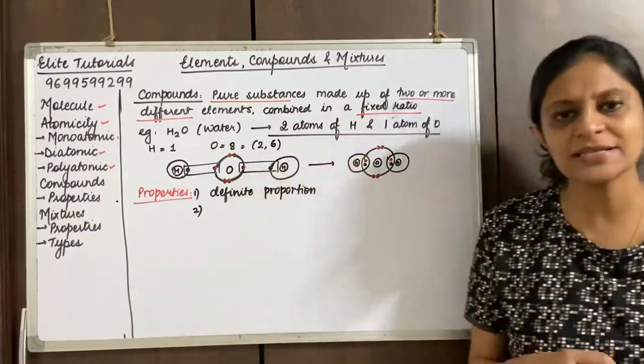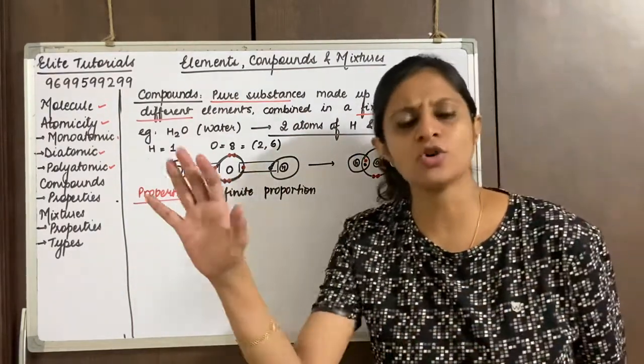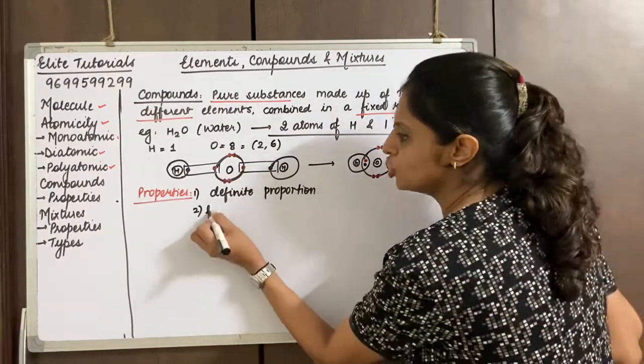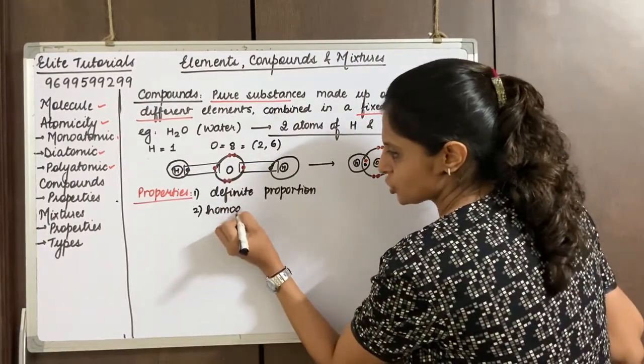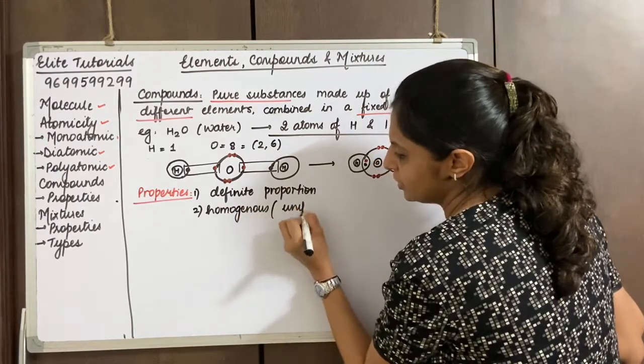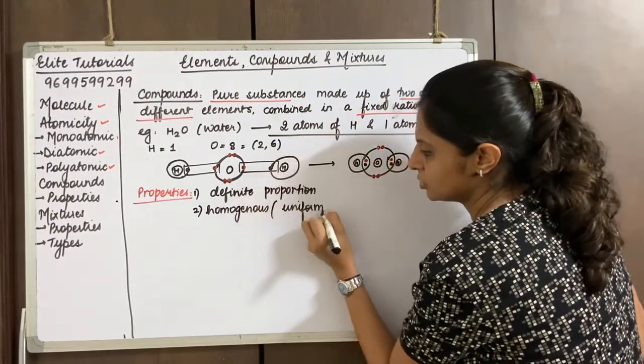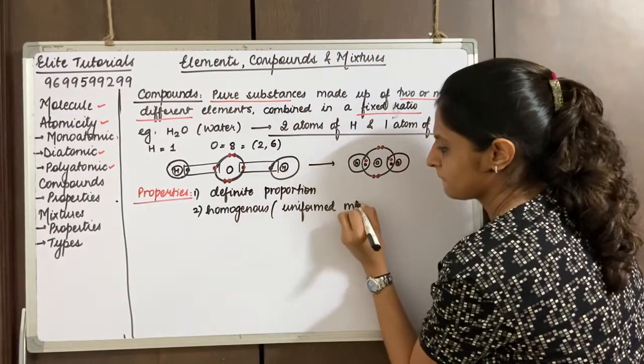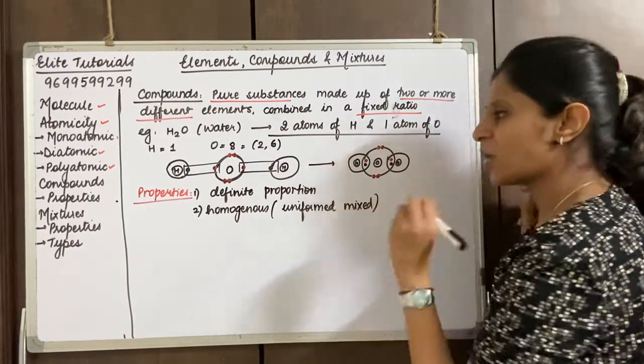The second property says that it is always homogeneous. What is homogeneous? Uniformly mixed, or uniformly distributed. What does this mean?